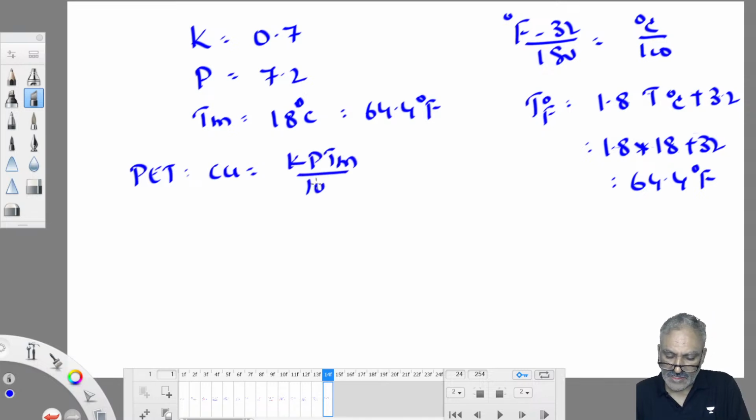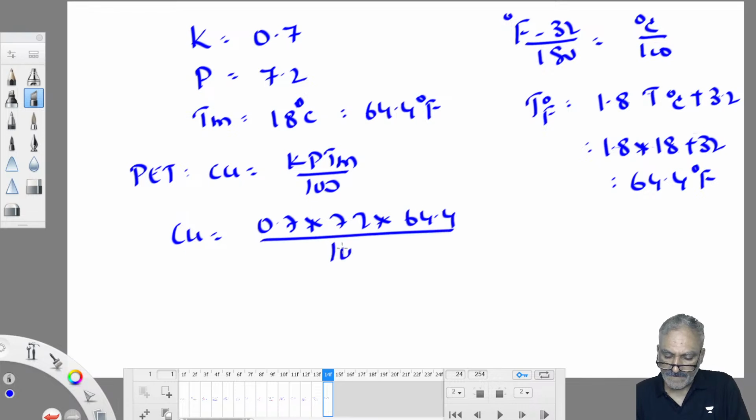Sometimes both of them are the same only, right? Therefore consumptive use is equal to K is 0.7, P is 7.2, Tm is 64.4, by 100. You will get the answer in which unit system? Inch per month. But I have been asked to work out the answer in which unit system? mm per day. How to convert inch into mm? 25.4 mm per inch.